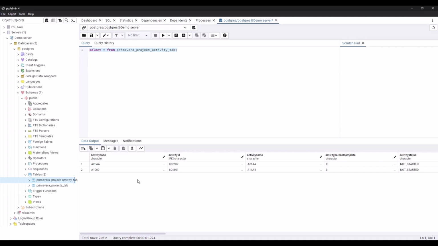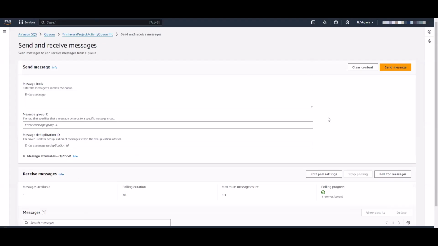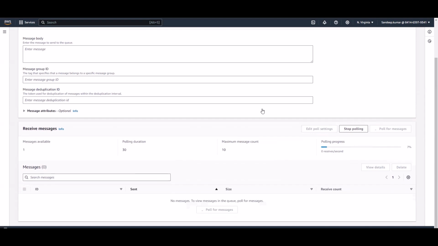One more important point to note here is that right after the messages got posted into the PostgreDB, we are deleting these messages from the SQS queue as well. Let me do a poll message. Currently you see one, and now the integration has successfully executed. I'm polling the message again here to check whether it has been deleted or not. I can see 0 messages available.